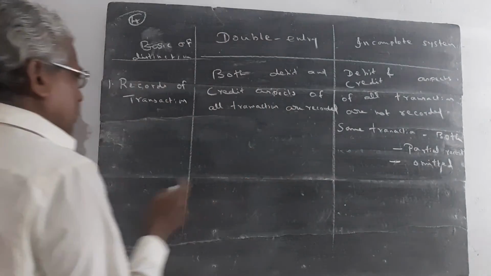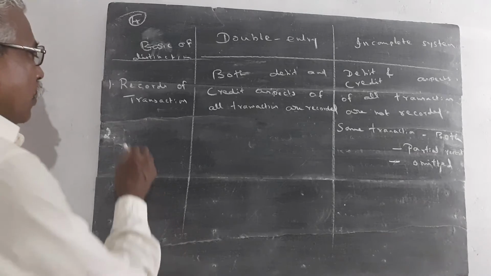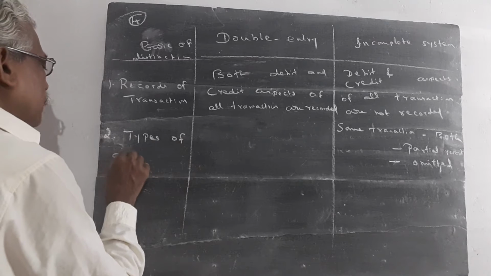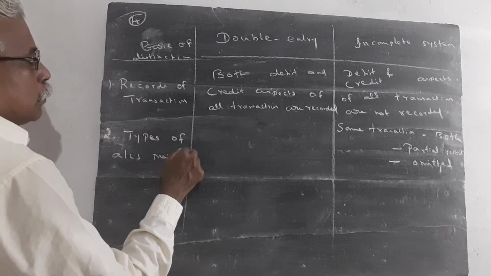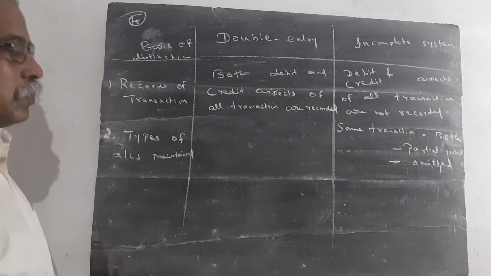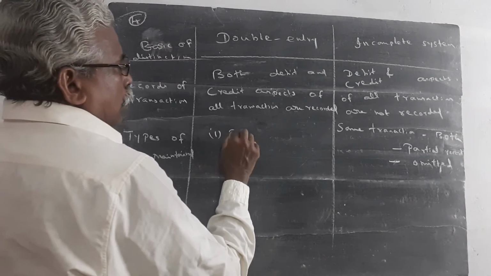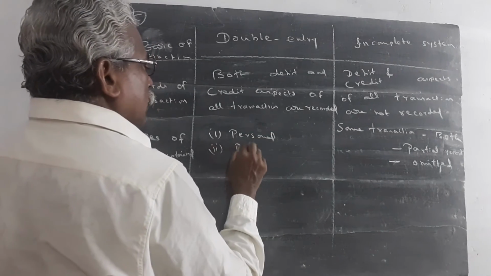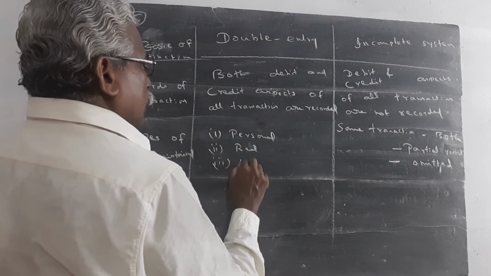So the first difference. Then the second difference, types of accounts maintained. Already we studied these points; I will just recollect what we studied. Number 1 personal account, number 2 real account, number 3 nominal account.